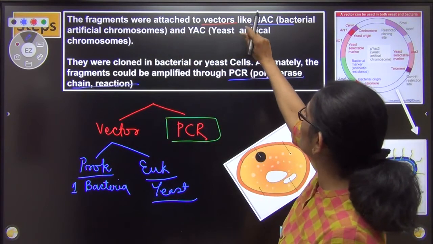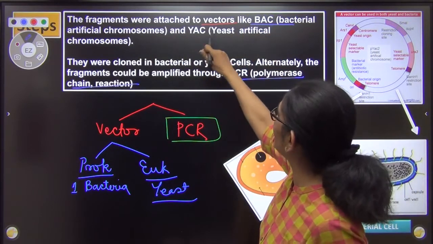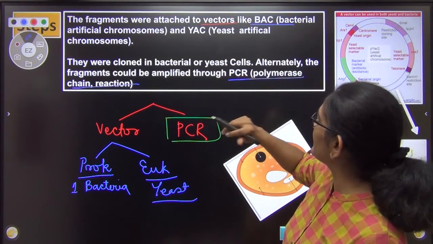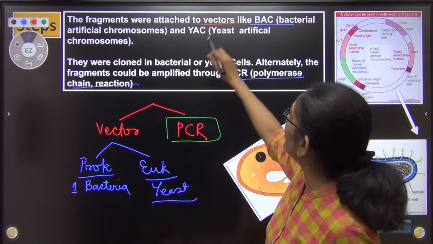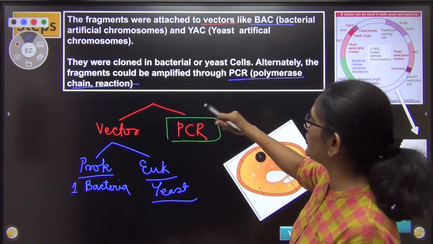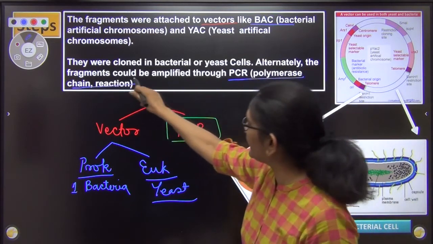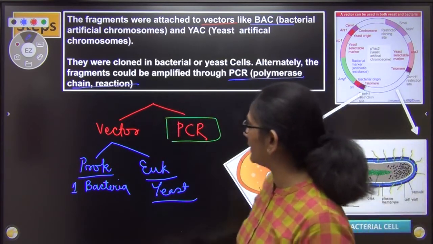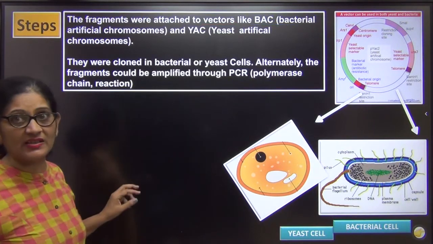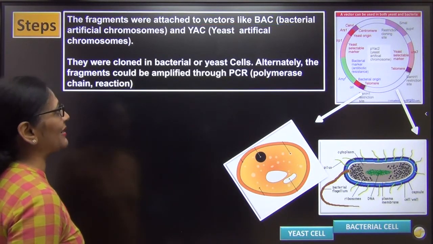The fragments were attached to vectors like BAC or YAC, yeast artificial chromosome, or they were cloned in bacterial or yeast cells. Alternatively, you could have amplified them through PCR. I will also tell you one more thing over here, but first look at this. I just wanted to show this. This comes in the board exam also.